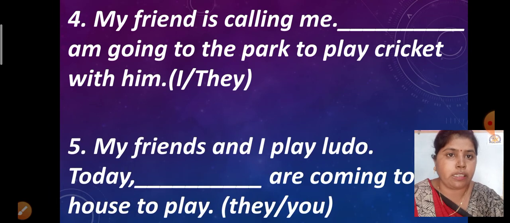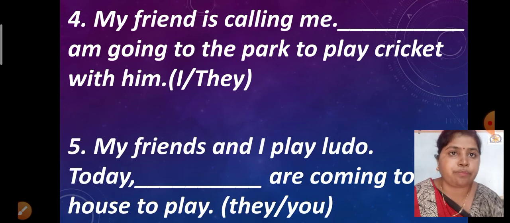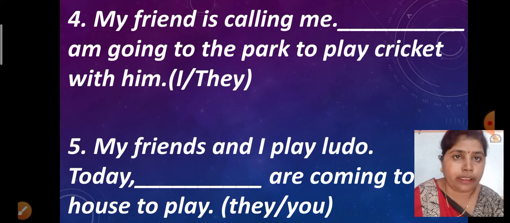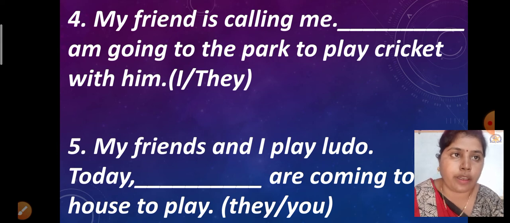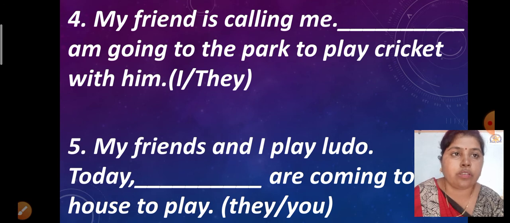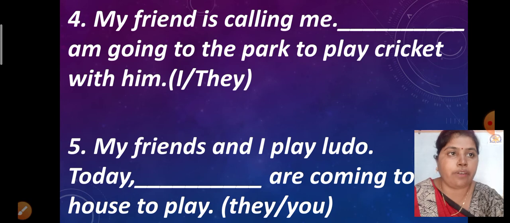Let us see the next sentence, number 5. My friend is calling me. Blank am going to the park to play cricket. In front of am we are always using I. The verb am we generally use in front of I only. So here it should be I. My friend is calling me, calling me means I. So I am going to the park to play cricket with him. So the word I is the correct answer.